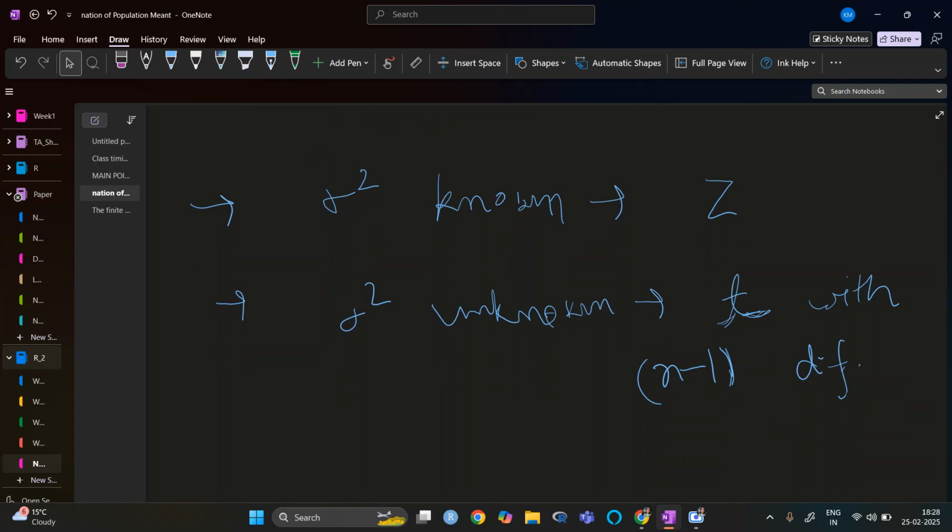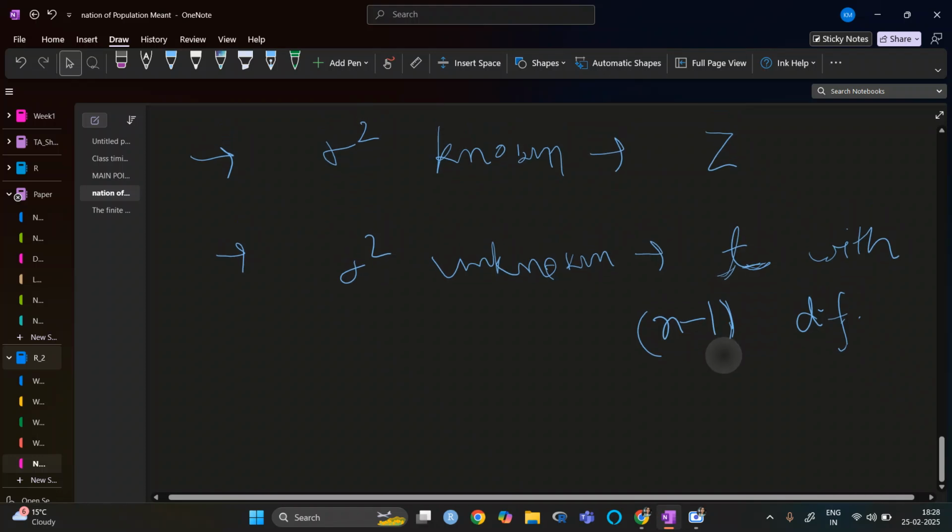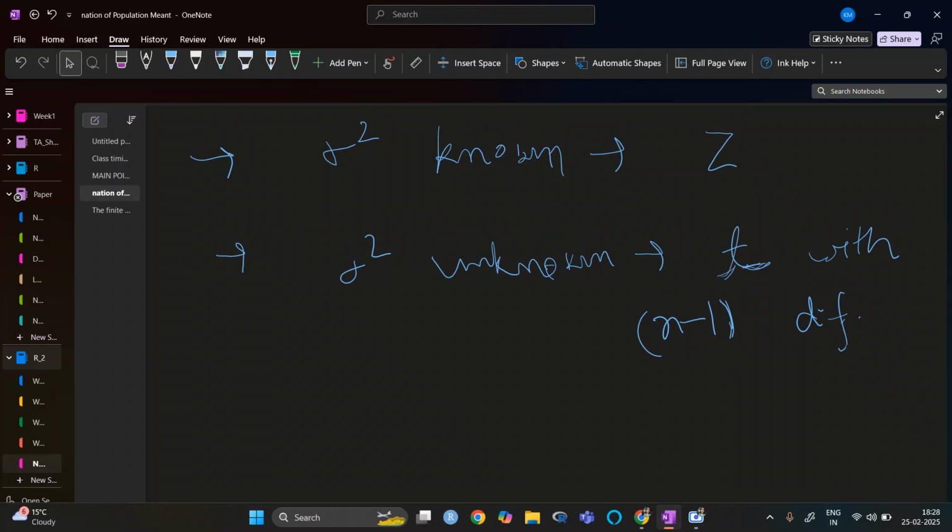The proofs of it are already in the book. Now we will see how we can find this in our software.